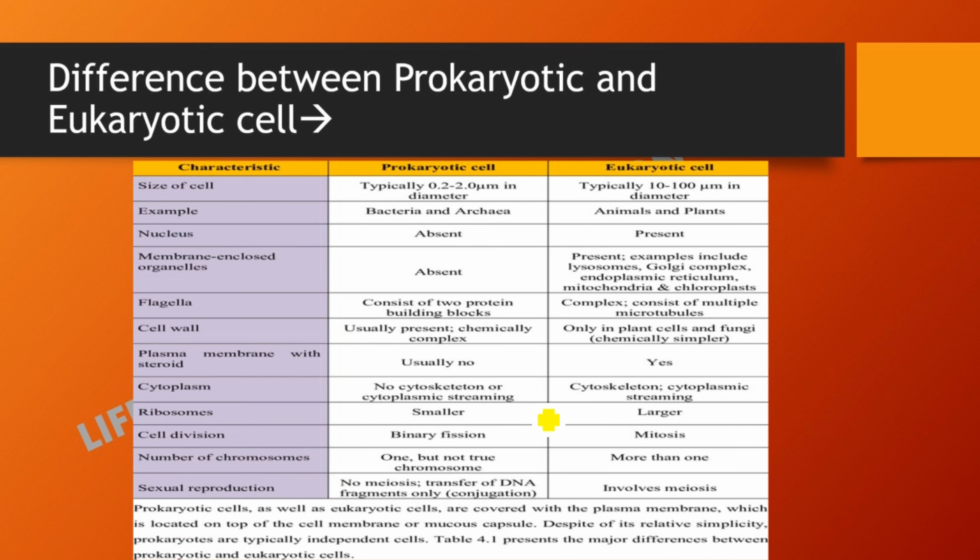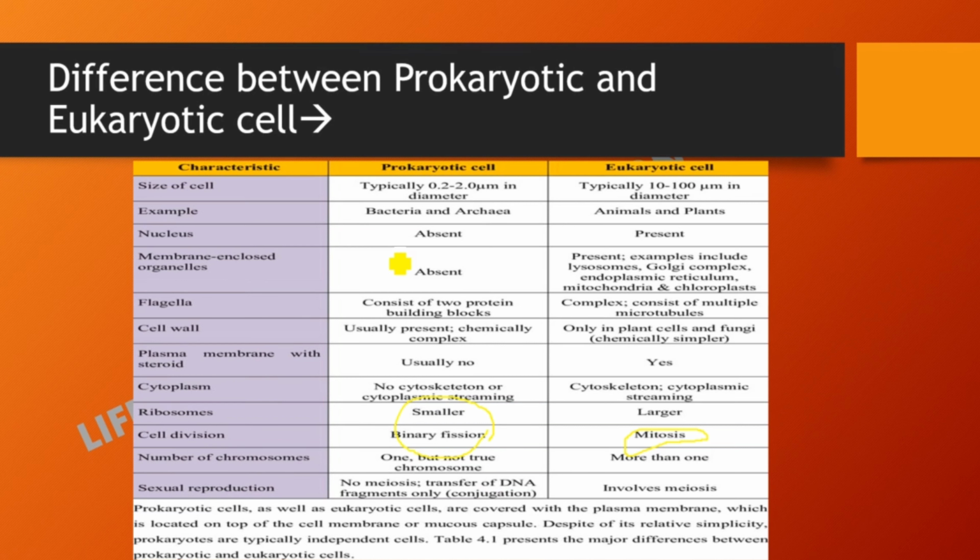Next is the ribosome. Ribosomes in prokaryotic cell are small, whereas eukaryotic cells have larger ribosomes. Cell division in prokaryotic cell is binary fission. Okay, here is binary fission, and in eukaryotic cell it is mitosis. Okay. Next is number of chromosomes. Number of chromosomes in prokaryotic cell is 1, but not a true chromosome.